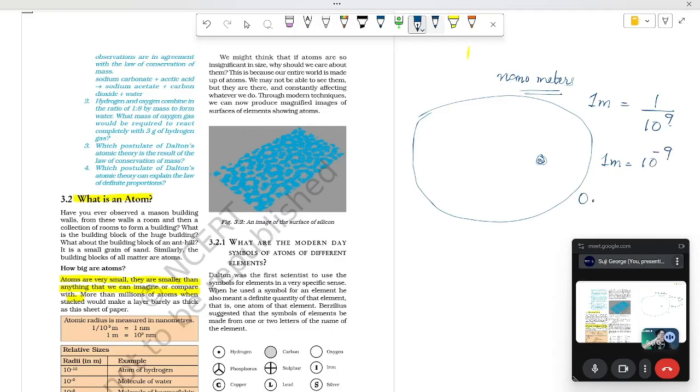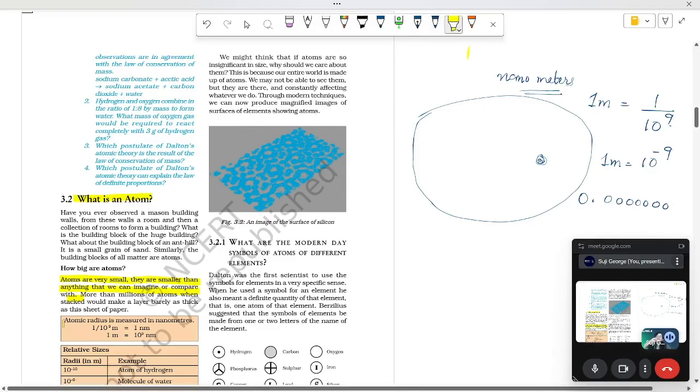That means 0.000000001, you have to put 9 zeros. That tiny is the radius of an atom. And even the nucleus inside the atom is even smaller.